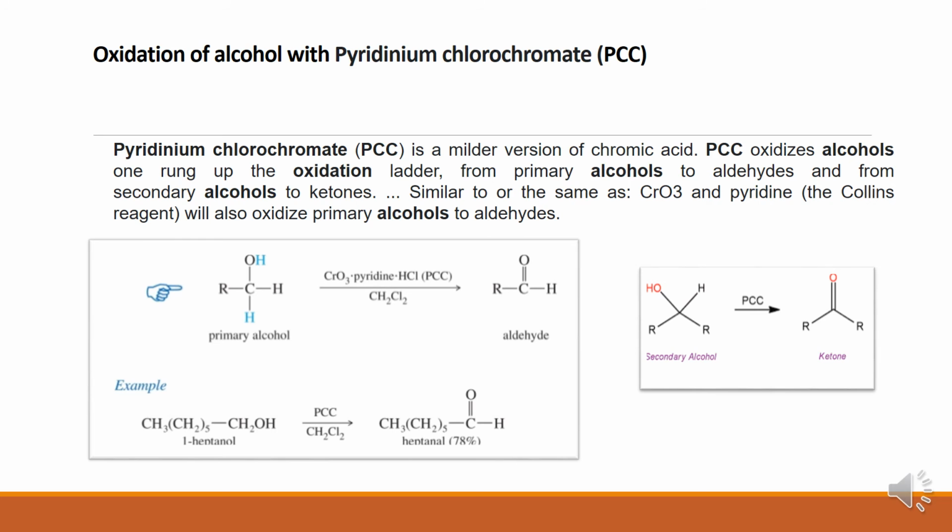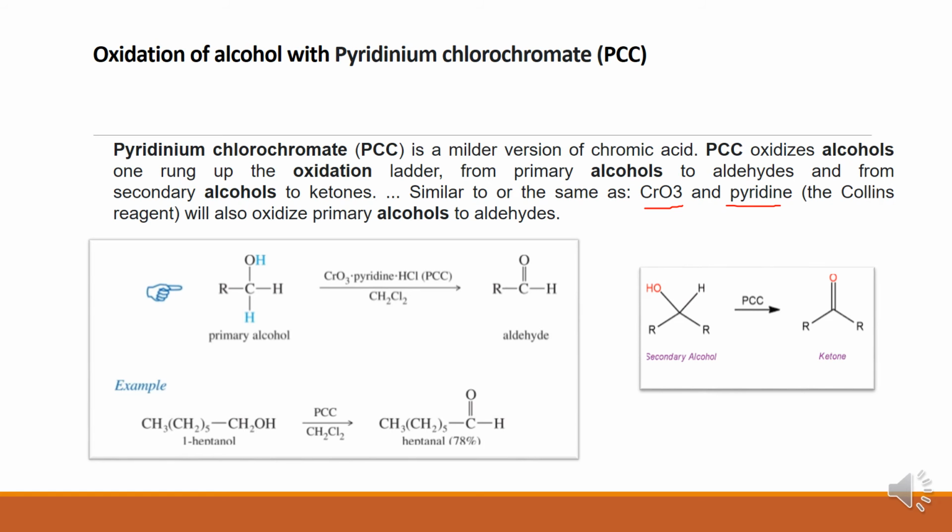Now the last one is oxidation of alcohol with PCC, pyridinium chlorochromate. Pyridinium chlorochromate is a milder version of chromic acid. PCC oxidizes alcohol one rung of the oxidation ladder. From primary alcohol to aldehyde formation, and from secondary alcohols to ketones, similar to or the same as chromic oxide, and pyridine.